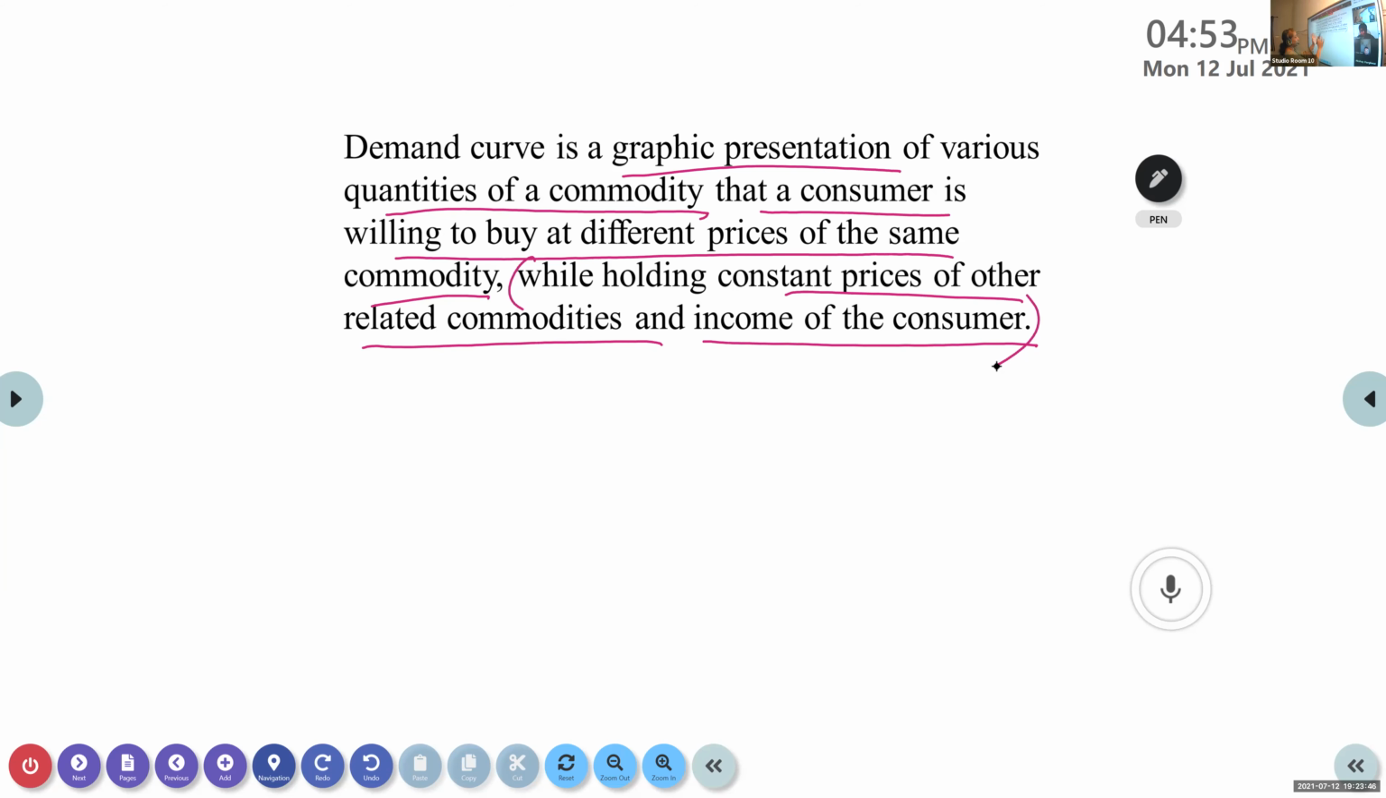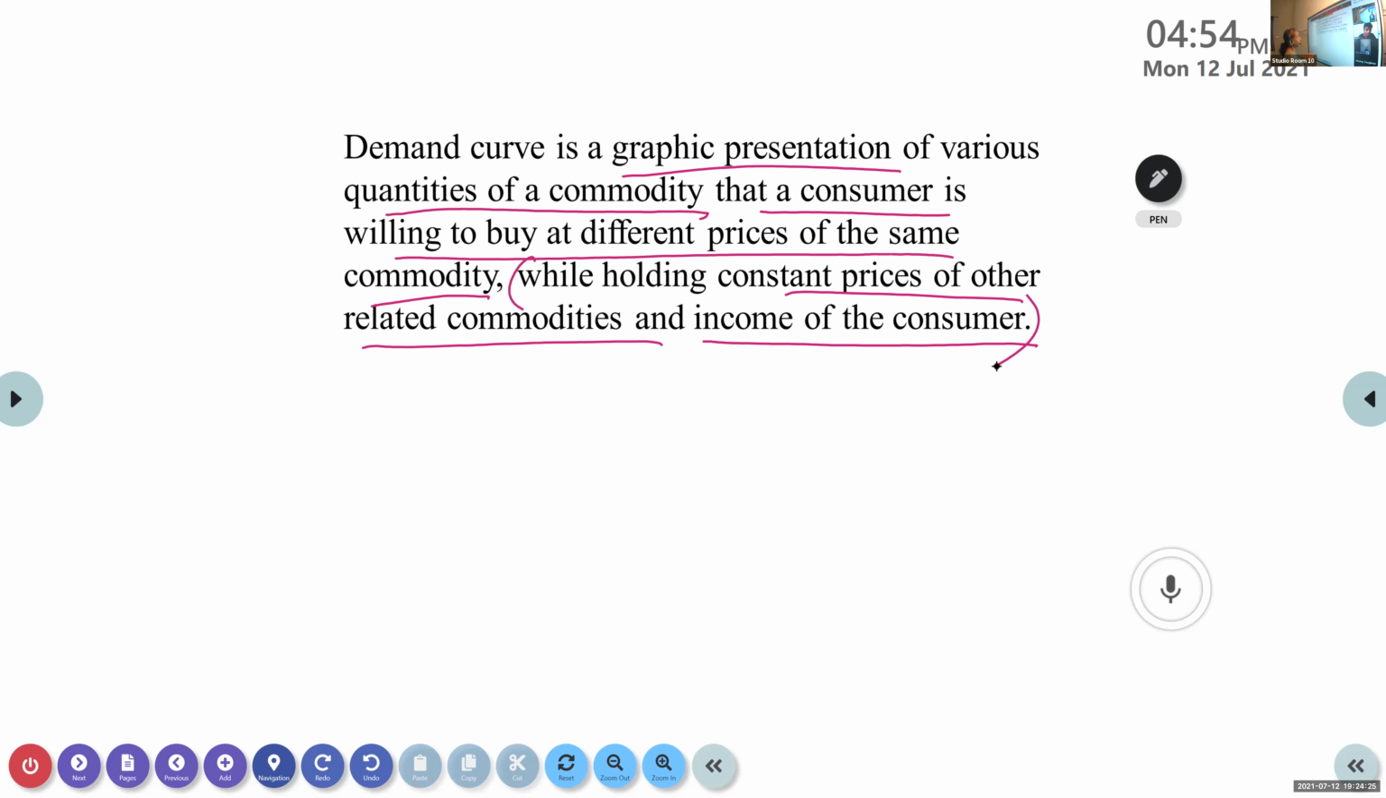So that means the prices of substitutes and the income of the consumer are not changing. We are keeping an assumption here. The prices of other substitutes and other goods are not changing, and at the same time the income of the consumer is also not changing. During that time, how much a consumer will demand or buy at different prices of the same commodity, when we represent that through a graph, we call it a demand curve.